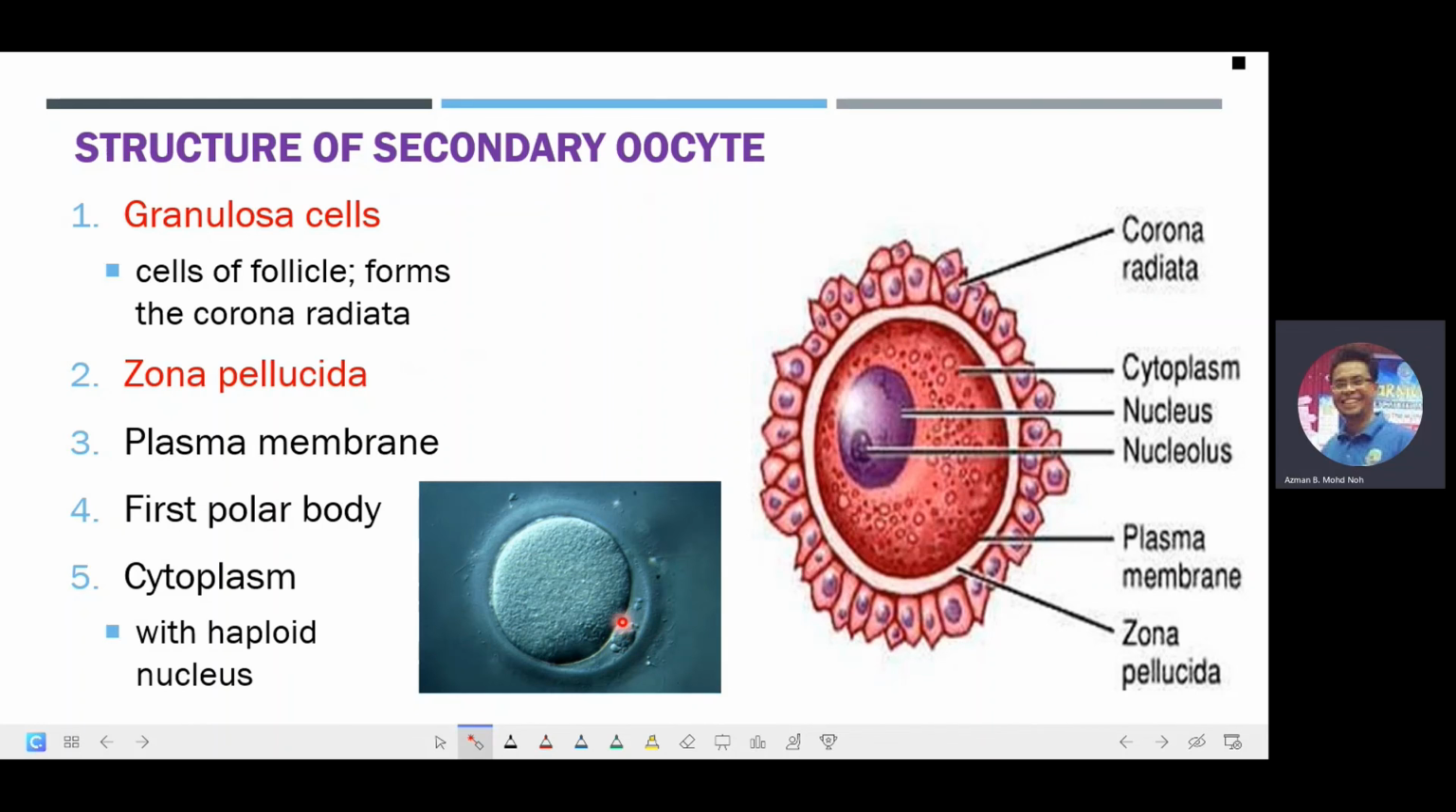This structure over here will actually degenerate later on, and only this cell over here will develop for the process of fertilization. If one sperm manages to penetrate this secondary oocyte, this secondary oocyte will then convert into the ovum or the female gamete.